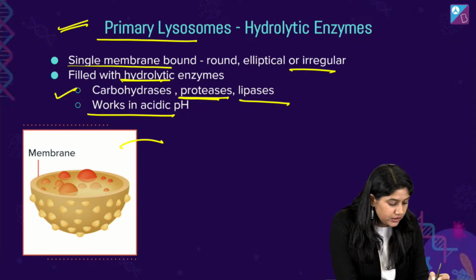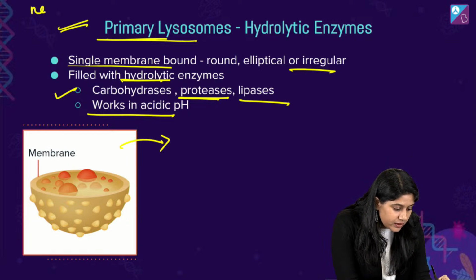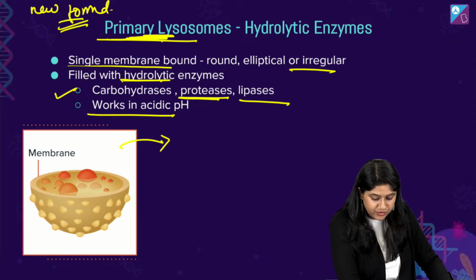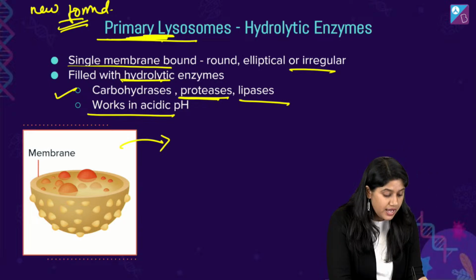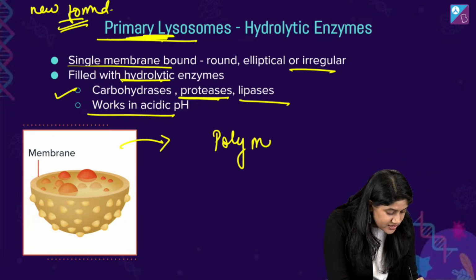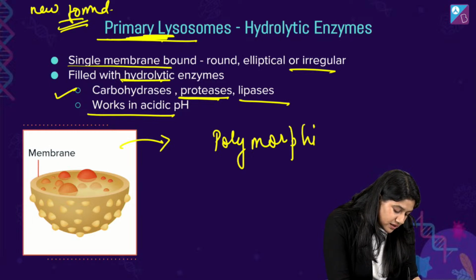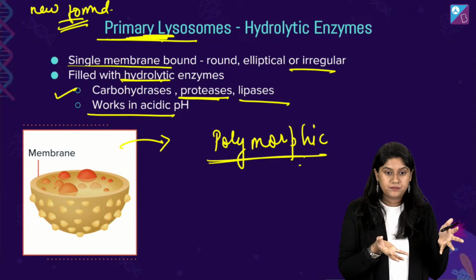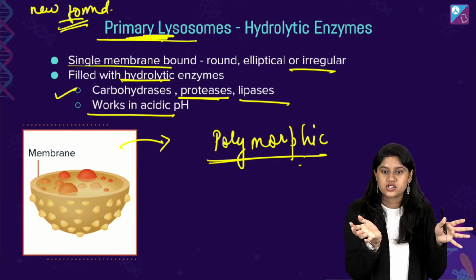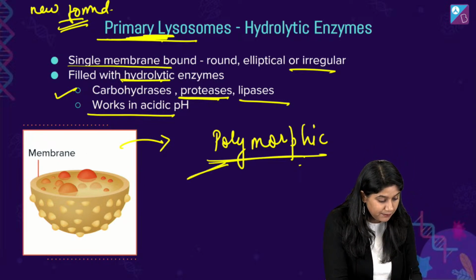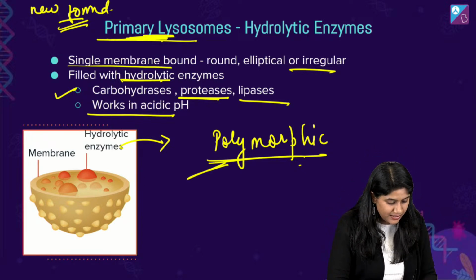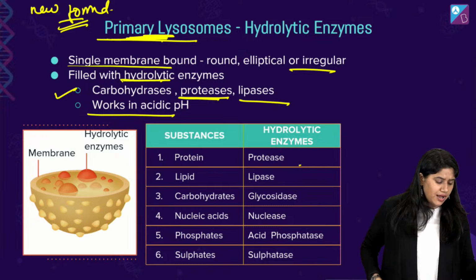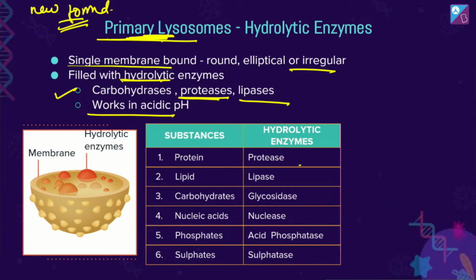The newly formed lysosome is called a primary lysosome, right? Clear, everyone? This is called a primary lysosome. And we see that lysosomes have various different stages, so we call it polymorphic, right? Because they exist at different stages altogether. Now we'll see about the other state. See, we have the hydrolytic enzymes over here, and these are the enzymes. You can take a screenshot of this, everyone, just for our memory. Please do take a screenshot.